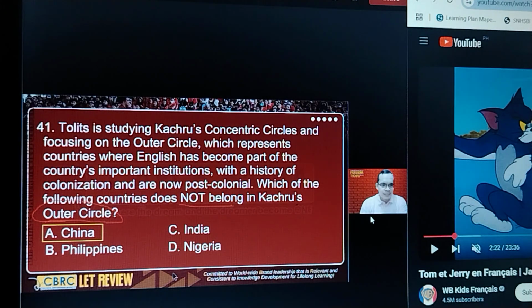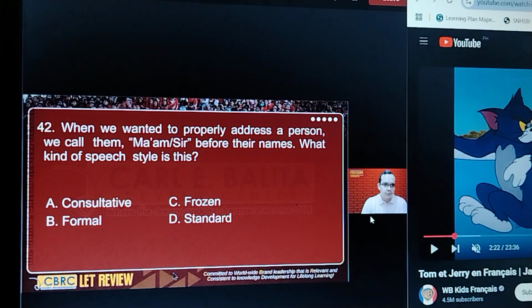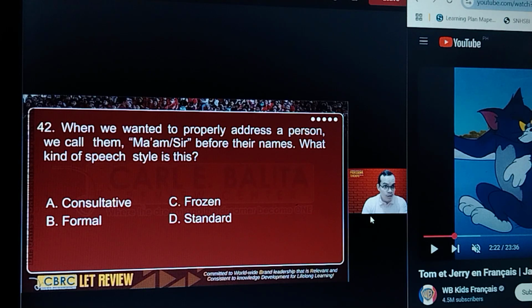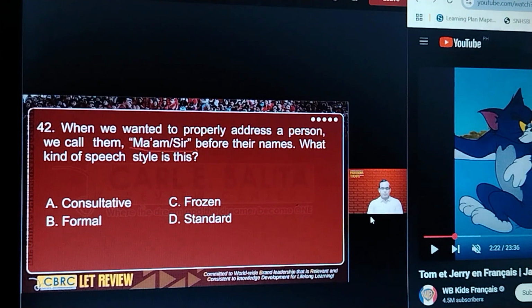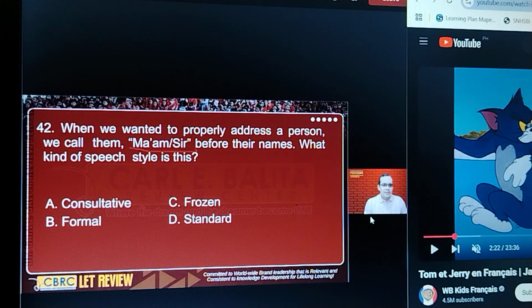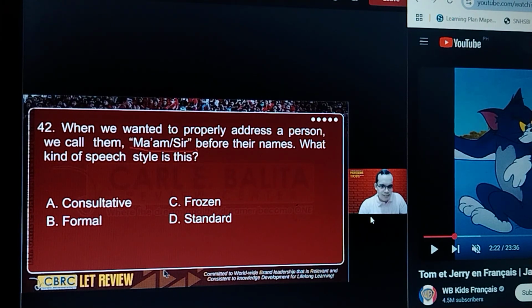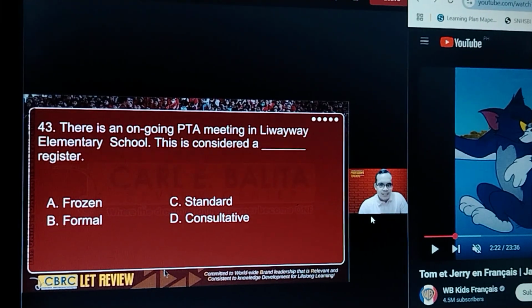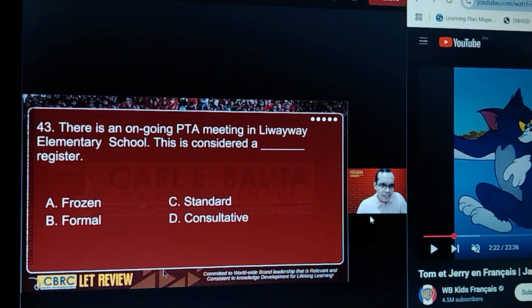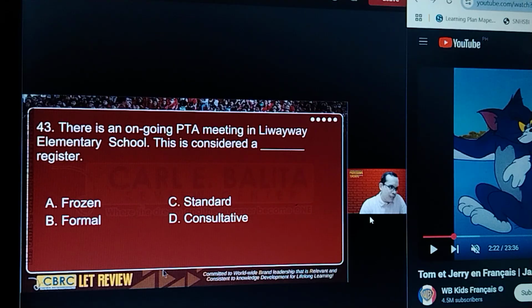Alright. This is 42. You see words, ma'am, sir, which are polite words. So these words belong to formal register. Next, speaking. I mentioned this example a while ago. A function of formal and informal register.